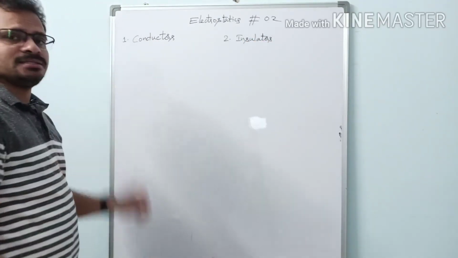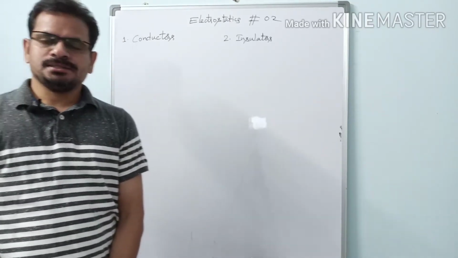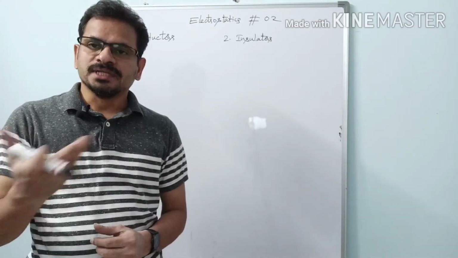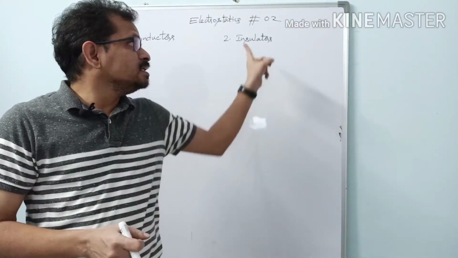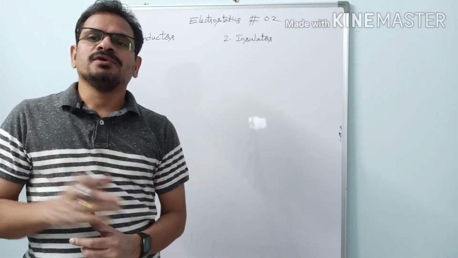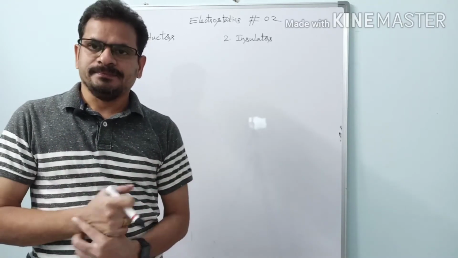So what are conductors and what are insulators? Conductors are those materials which allow free flow of charges over their surfaces, and insulators are the substances which do not allow free flow of charges over their surfaces or within them.